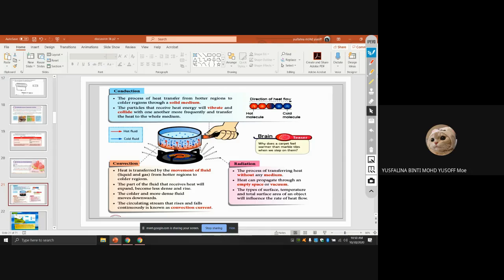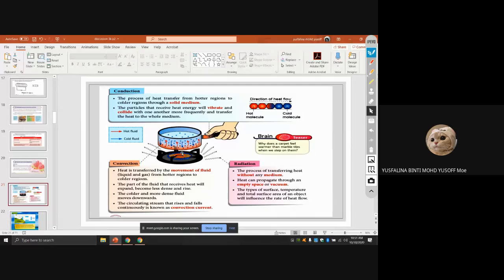So I repeat, the below part will become hotter and hotter, and the particles will expand. When they expand, the density will be lower, and the lower density will go upward. It will float upward like this. And this one, compared to the upper part, is cold, so cold means it's denser than the below part, so it will go downward.